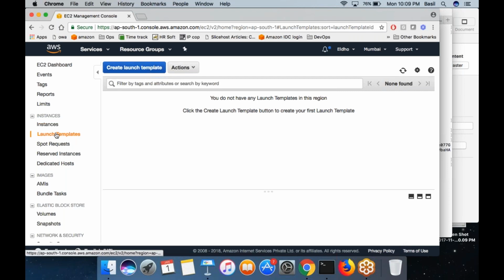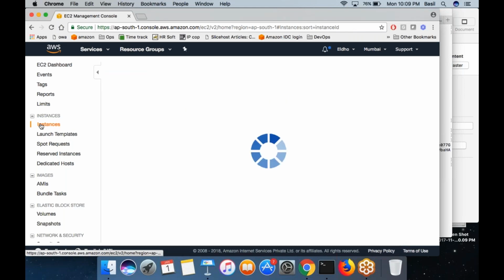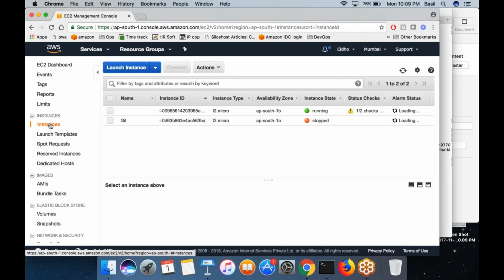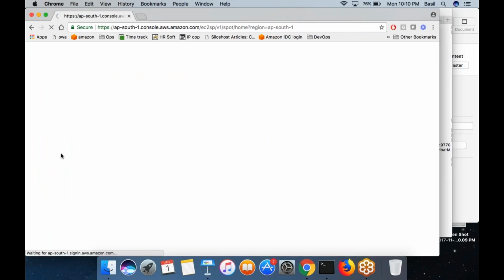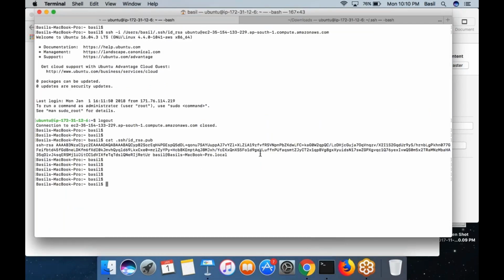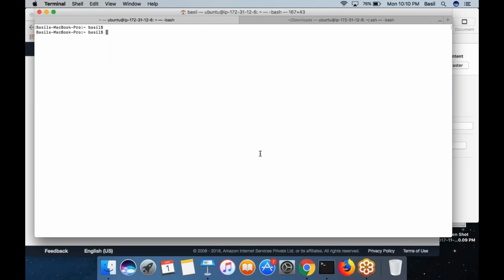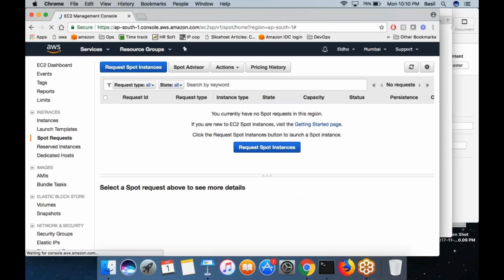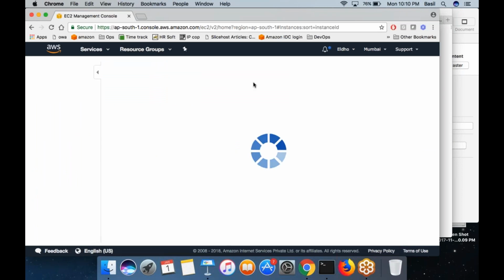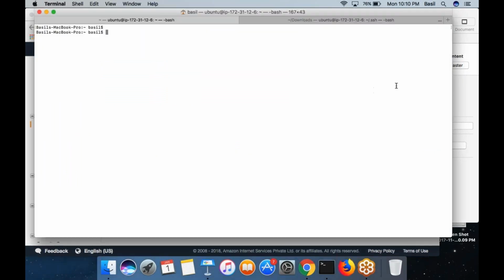So apart from launch template, you see four options: instances or on-demand instances, spot instances, reserved instances, and dedicated hosts. So what are these? Instances, you already know what it is. They are also called on-demand instances that you can create in AWS, and you are charged on an hourly basis.